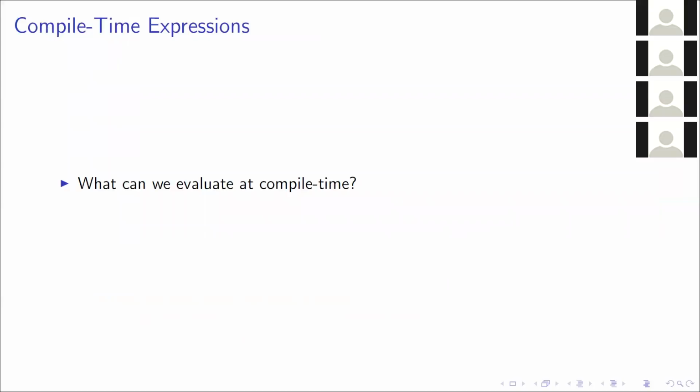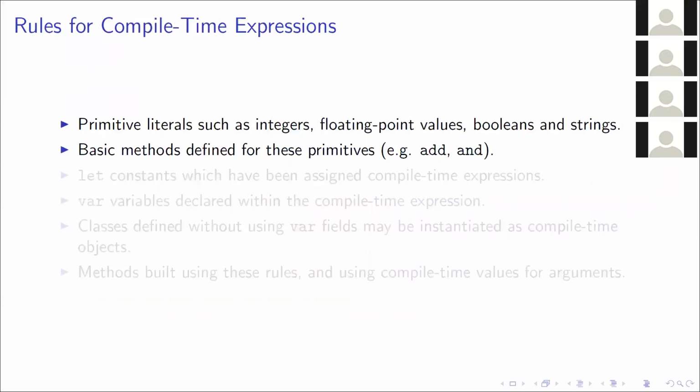So we've spoken about what a compile-time expression looks like, but what can the compiler actually evaluate? We start off by saying that primitive literals, such as integers, floating point values, booleans, and strings, are all compile-time expressions. They're literally in the source code, so the compiler definitely has access to them.